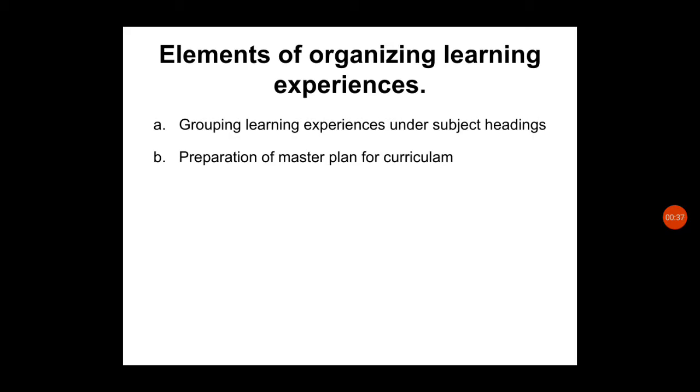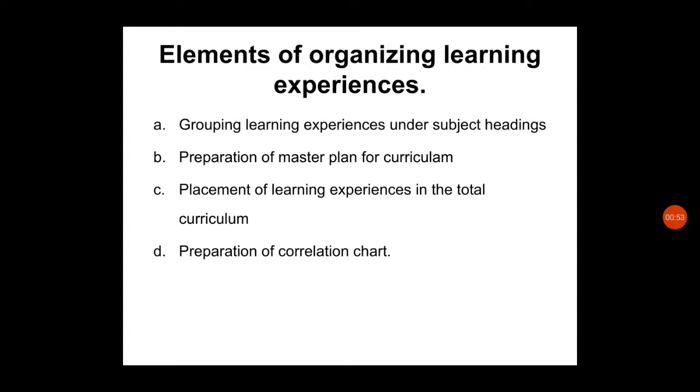So we have already seen what a master plan is, what principles are to be included in its preparation, what the elements in a master plan are, and the placement of learning experiences in the total curriculum, which we saw as the third step, and the preparation of the correlation chart. Correlation chart is nothing but the pictorial representation of the master rotation plan. In one page we prepare it in a picture format. The master plan is prepared in a picture format.